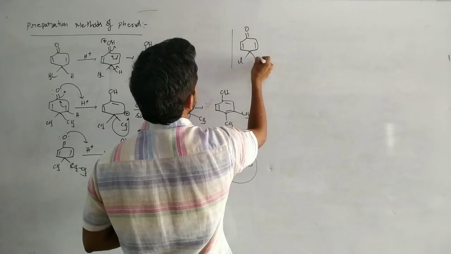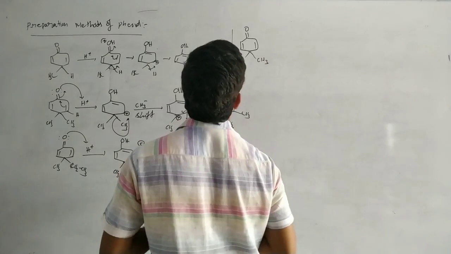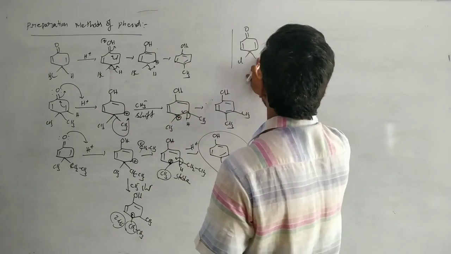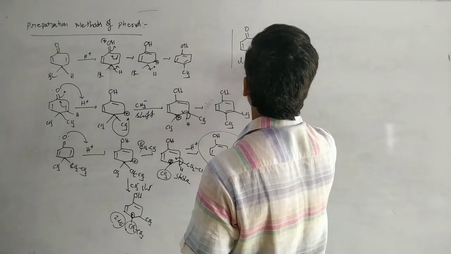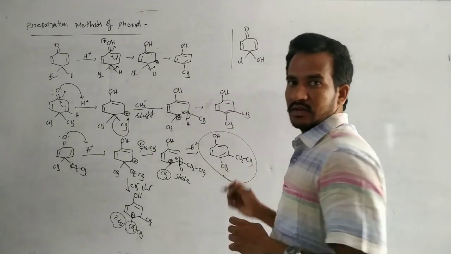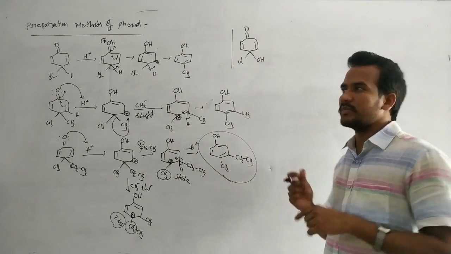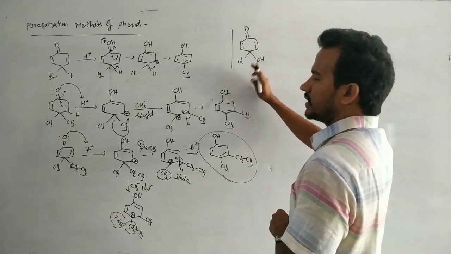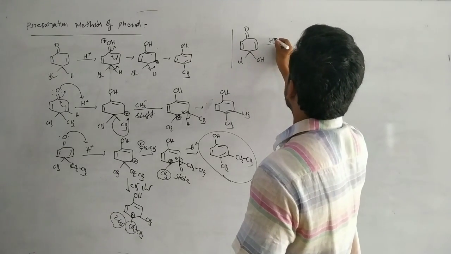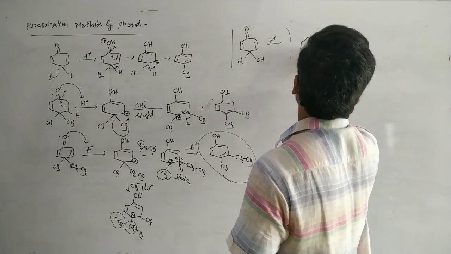C=O, Cl and OH. Here either Cl or OH can be migrated. This is one example.